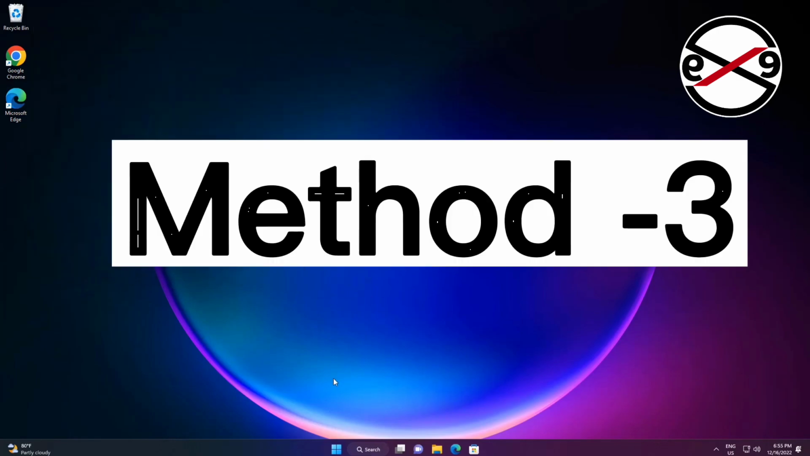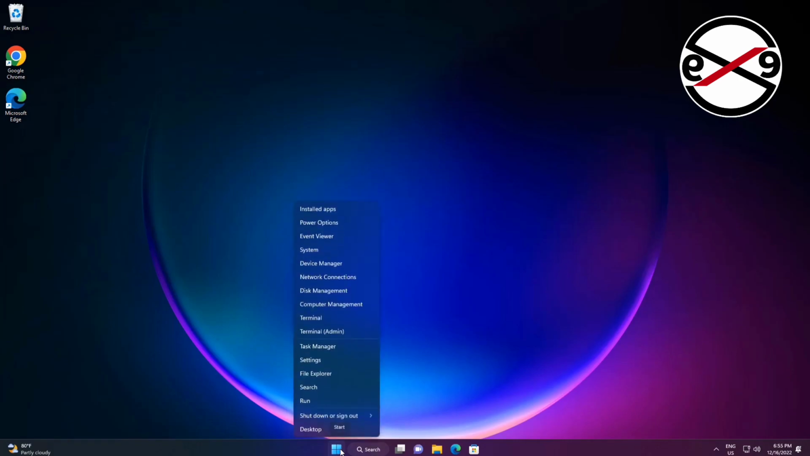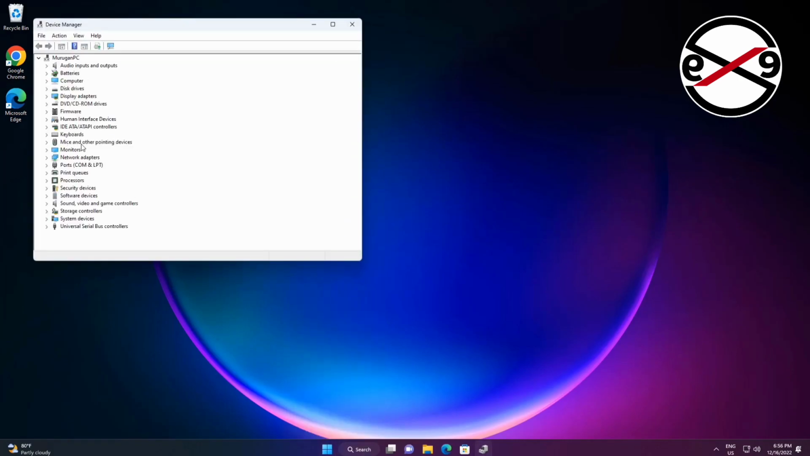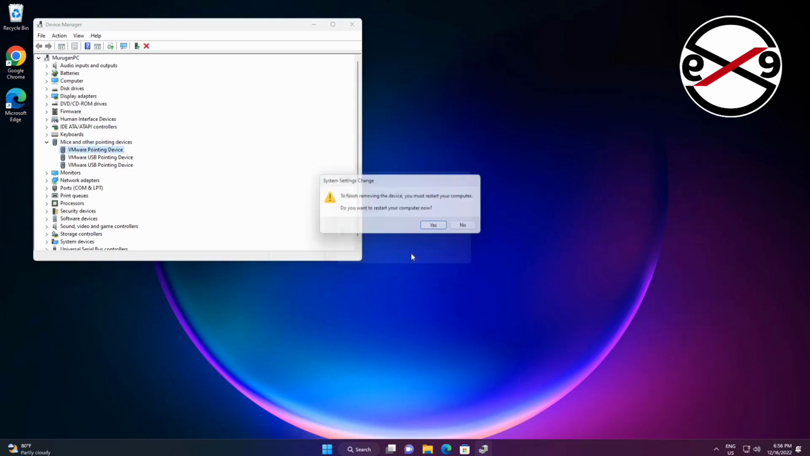Third method is right-click Start button, click Device Manager, click and expand mice and other pointing devices. Right-click your mouse, click Uninstall device, click Uninstall, after uninstall restart system.